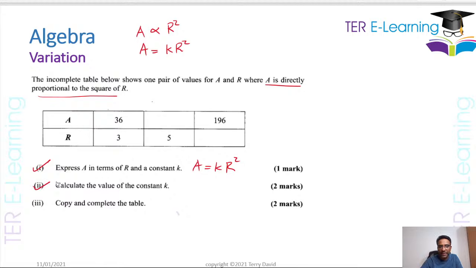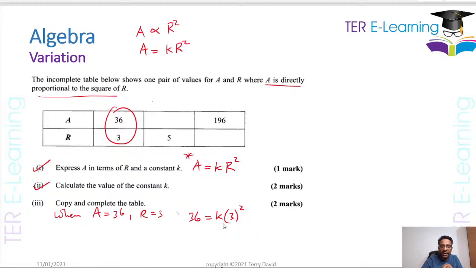Typical thing, they're going to ask you to find K. We need to use two variables that we know. So we know A is 36 and R is 3. So when A equals 36, R is equal to 3, right? So we're going to substitute that into our equation and figure out what K is. Therefore 36 is equal to K multiplied by R squared, which is 3 squared. Now this is a mistake that students make.